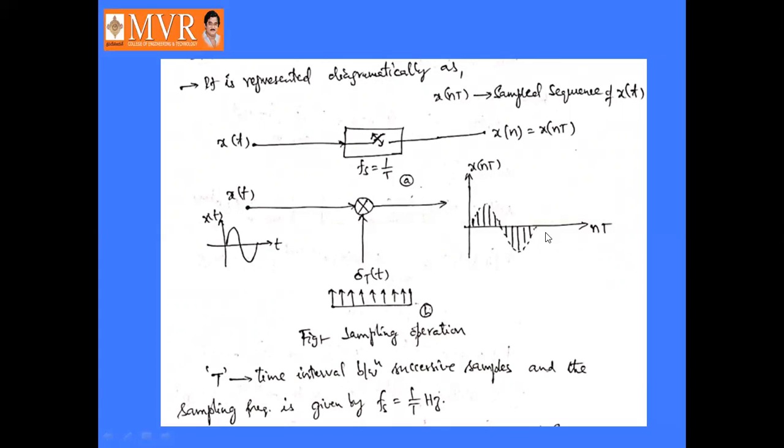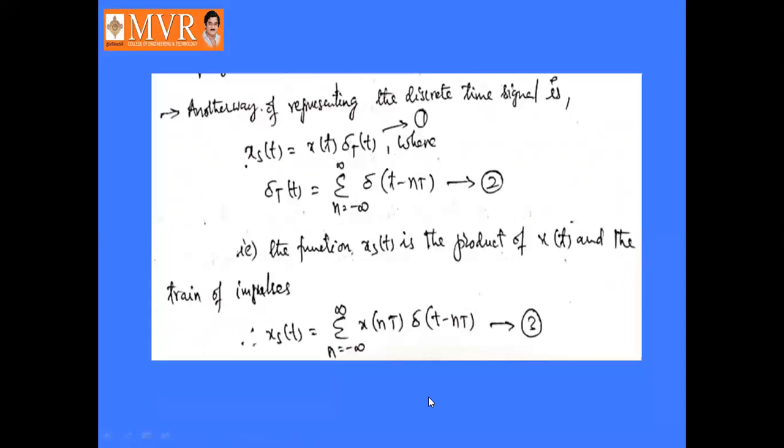This diagram explains the sampling operation. Here, capital T is the time interval between successive samples, and the sampling frequency Fs is the reciprocal of the time interval, that is 1 by T. Right. Another way of representing the discrete time signal, we can represent this discrete time signal in another way also. That is x of t.